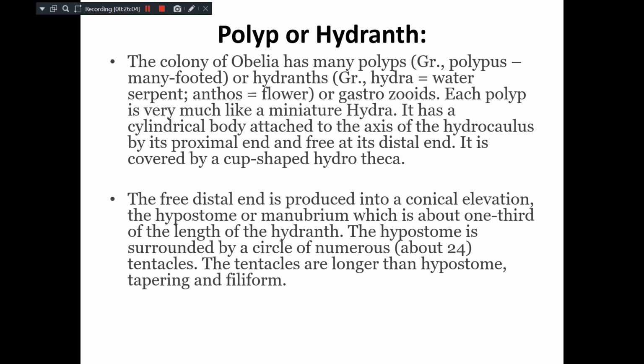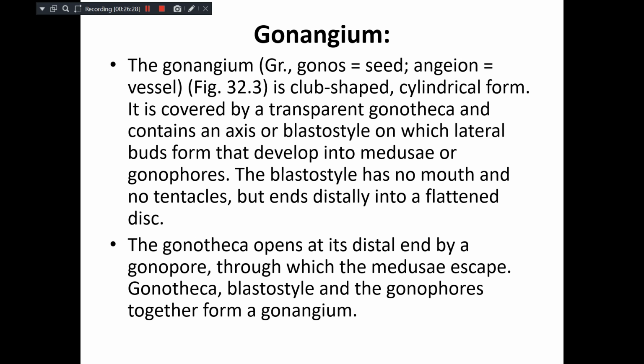So it has a cylindrical body attached to the hydrocaulus, and the free distal end is produced into a conical elevation, what you call the hypostome, and there you can expect numerous tentacles, about 24 tentacles. They are very long compared to the hypostome, tapering and filiform, and they help in capturing the prey.